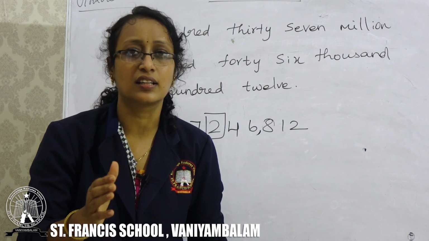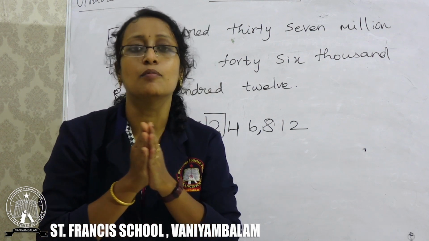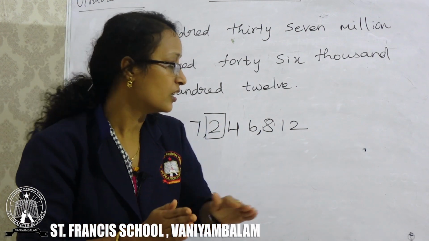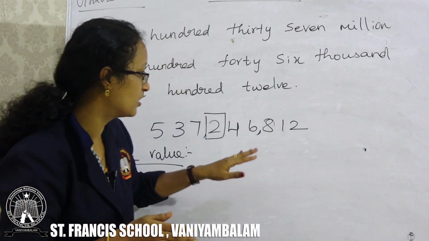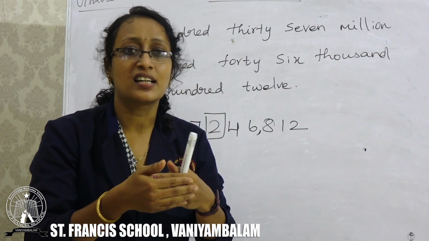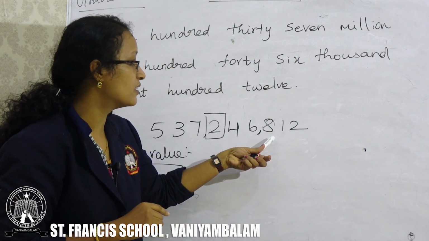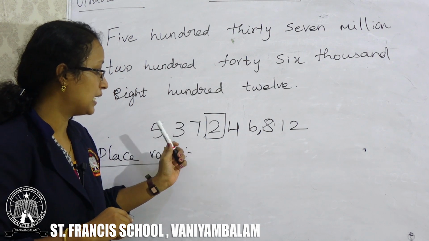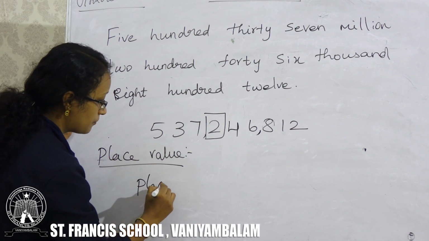How will you find the place value for 2? First you have to check what type of system the number is, whether it is the Indian system or the international system. Just check the commas first. You can conclude that it is the international system. The international place value chart starts from ones, tens, hundreds, 1,000, 10,000, 100,000, million, 10 million and 100 million.